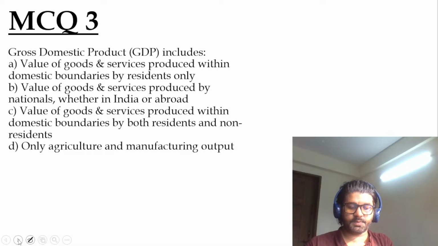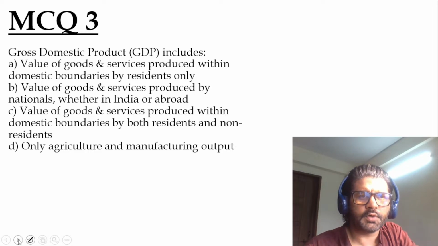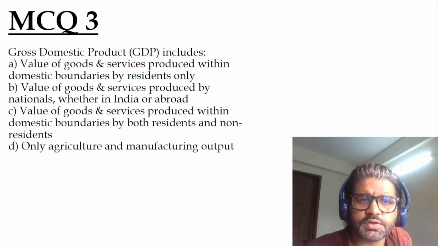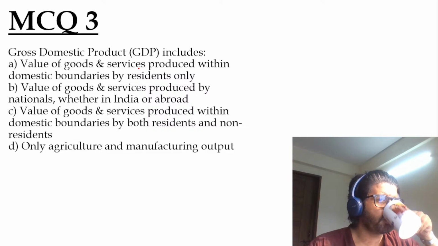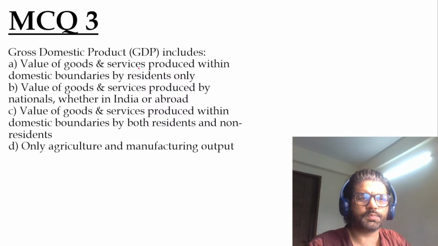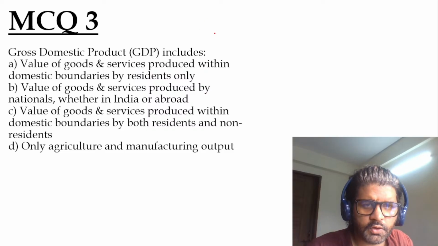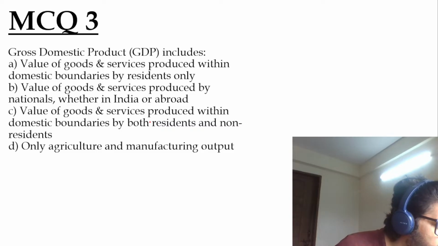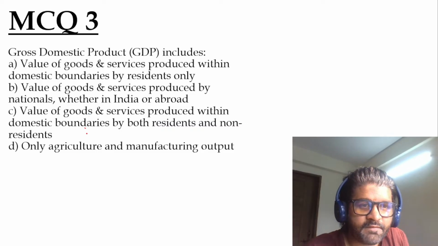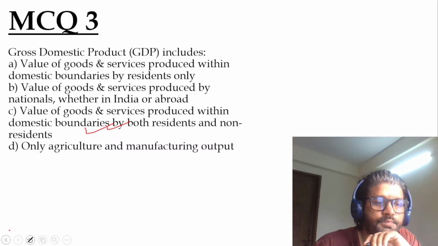MCQ 3. So, gross domestic product. Hannah has given the answer. Gross domestic product includes the value of goods and services produced within domestic boundaries by residents only. Value of goods and services produced by nationals, whether in India or abroad. Value of goods and services produced within domestic boundaries by both resident and non-resident. So Hannah and Anandu have given the answer. The answer is C.